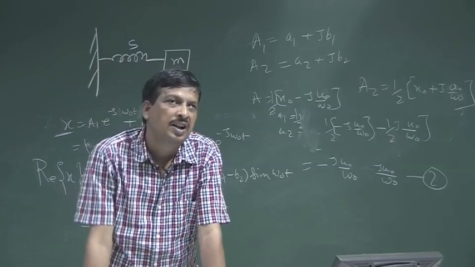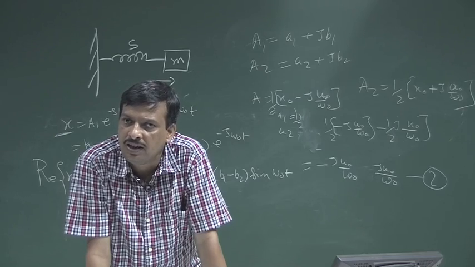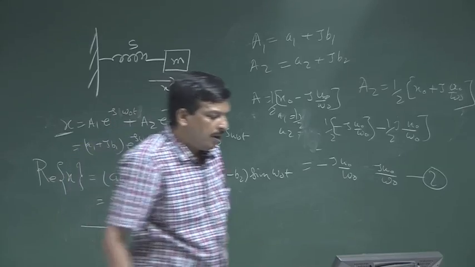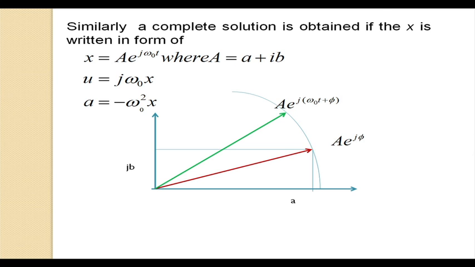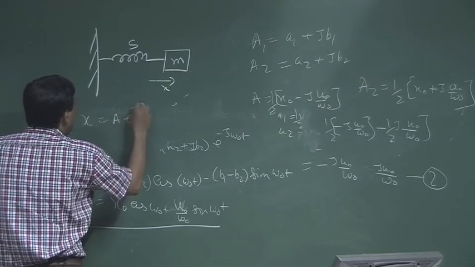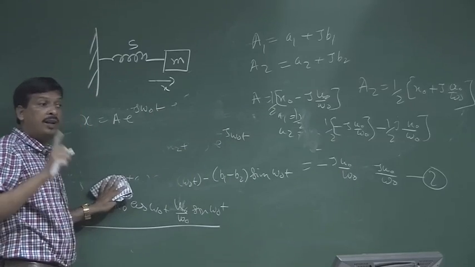So, I can say the real part of x gives me the complete solution of that same differential equation. It can be easily proved that the complete solution can be obtained if x is written in the form x is equal to a e to the power j omega 0 t, where a is a complex number.